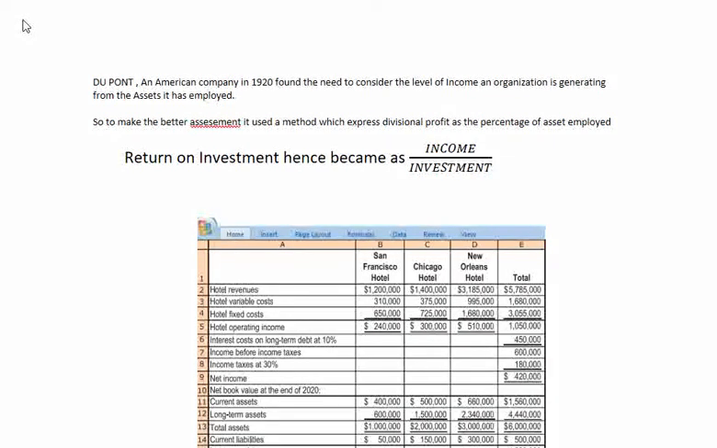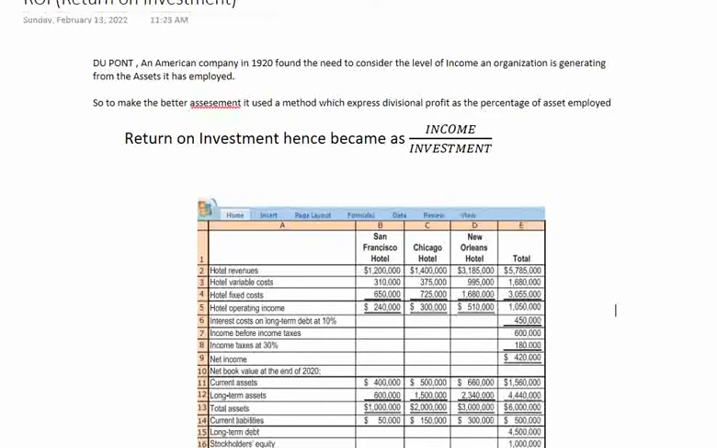Today our topic of discussion is return on investment, known as ROI. ROI is quite a famous performance measure applied by many organizations worldwide. In the year 1920, DuPont, an American company, found the need to consider the level of income an organization generates from the assets it has employed. So it is generally at that point that the requirement for this specific measure was noticed.